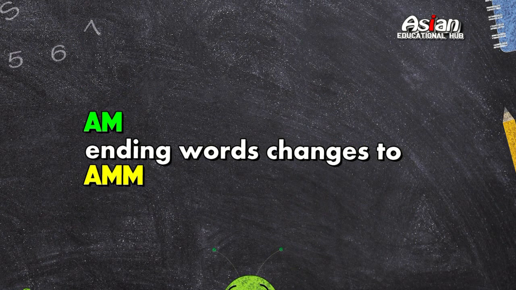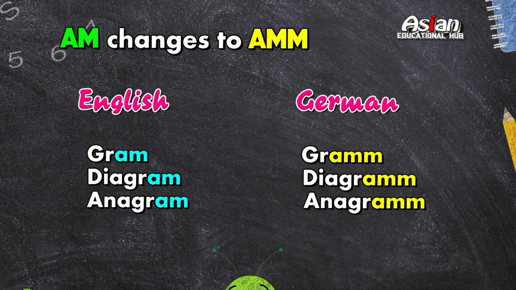Next type of words are AM ending words, and AM changes to AMM. For example, in English gram, and in German Gramm. Diagram, and in German Diagramm, and anagram, and in German Anagramm.